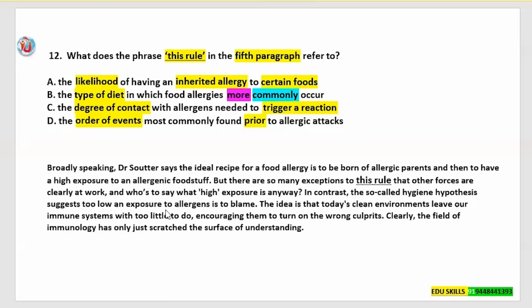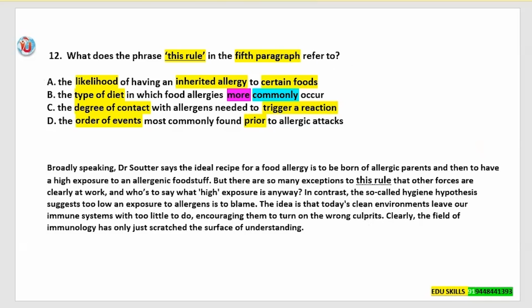So we have to read the text. It's the same text again. Broadly speaking, Dr. Soter says the ideal recipe for a food allergy is to be born of allergic parents and then to have a high exposure to an allergenic foodstuff. But there are so many exceptions to this rule that other forces are clearly at work, and who's to say what high exposure is anyway? In contrast, the so-called hygiene hypothesis suggests too low an exposure to allergens is to blame. The idea is that today's clean environments leave our immune systems with too little to do, encouraging them to turn on the wrong culprits. Clearly, the field of immunology has only just scratched the surface of understanding.